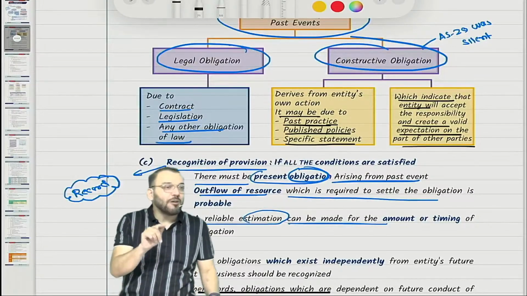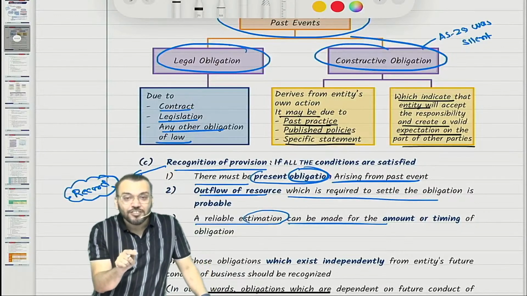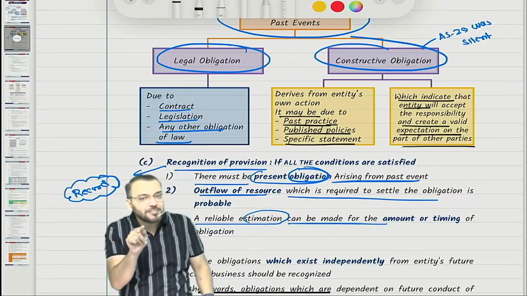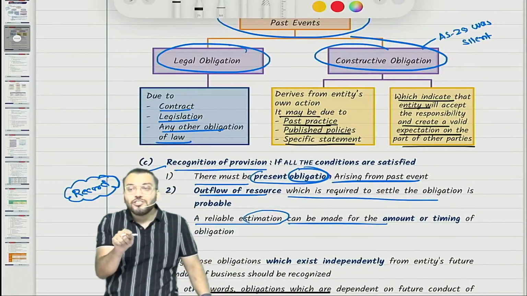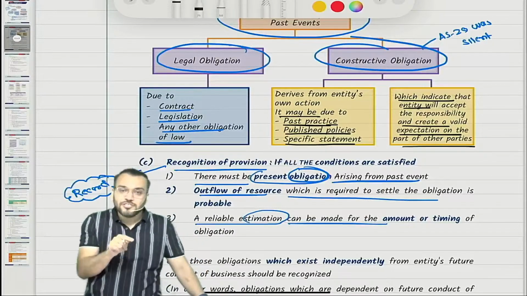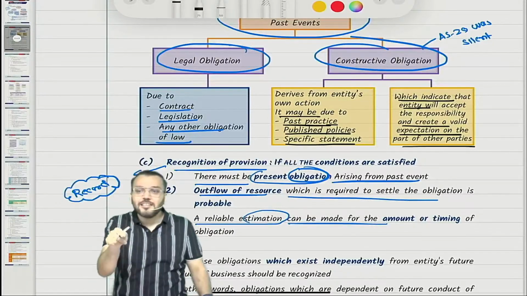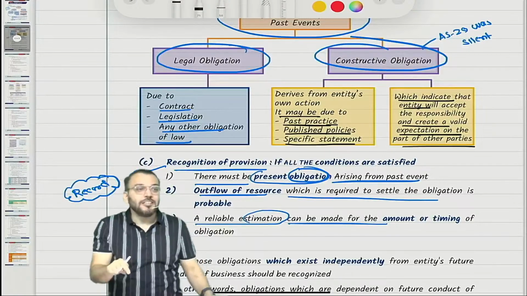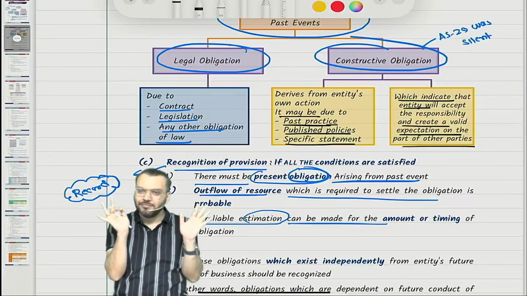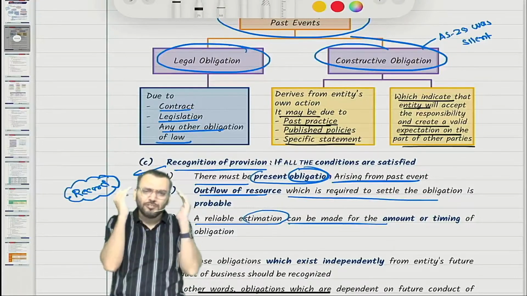Let me repeat: constructive obligation arises from the entity's own action. It arises due to past practice or published policy or a specific statement which indicates that the entity will accept the responsibility and which creates a valid expectation on the part of the other party. This fourth time you revise, you can write it in the exam.